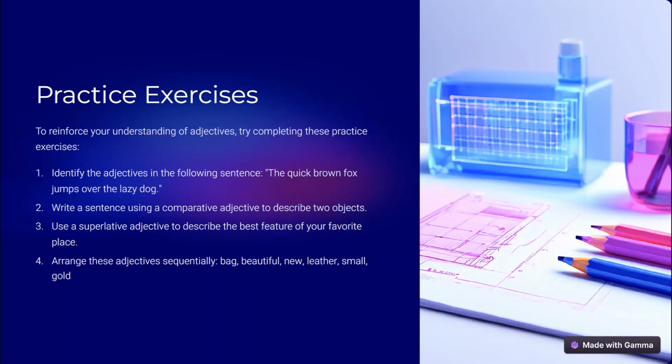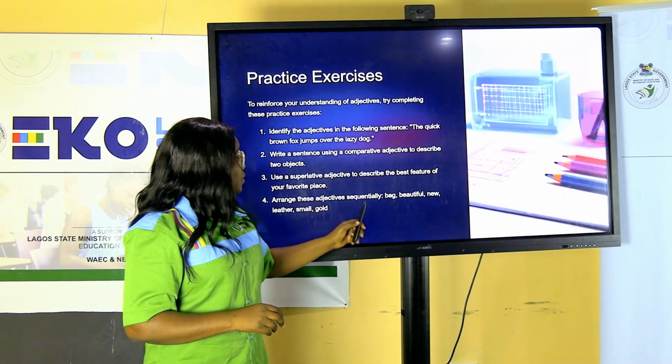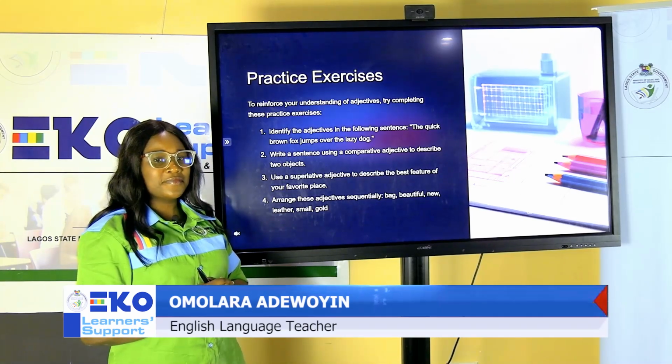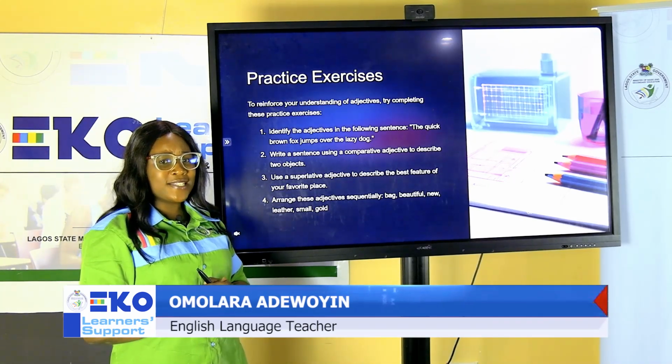Arrange these adjectives sequentially. Have you arranged yours? We have bag, beautiful, new, leather, small, and gold. How did you arrange yours? The beautiful, small, gold leather bag. Do you have that as your answer?